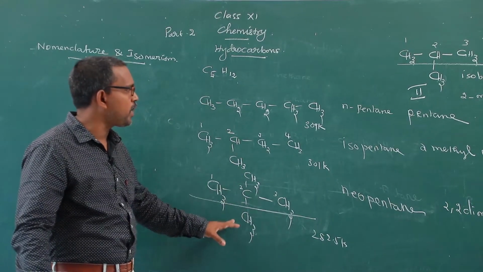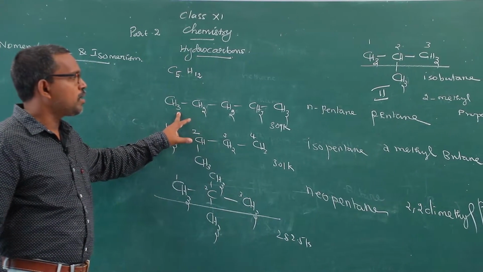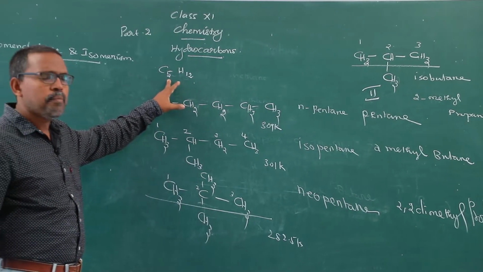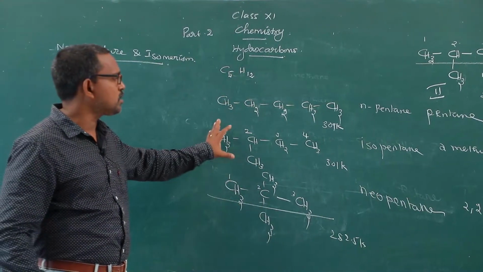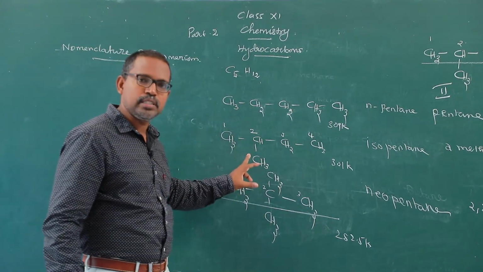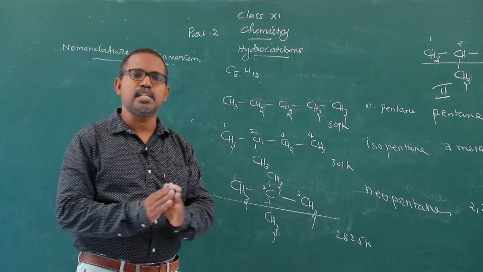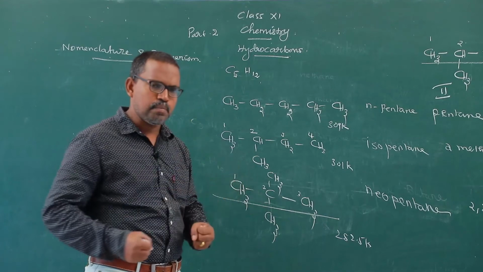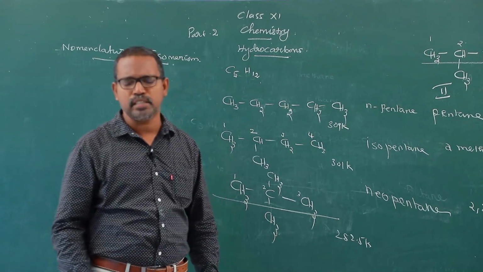One general point, and in some cases a reasoning question is also asked like this: why do normal pentane and isopentane differ in boiling point, though both have the same molecular formula? Because they are isomeric compounds; chain isomerism is possible. Here the straight chain consists of 5 carbon atoms. As the length of the chain increases, the van der Waals force of attraction also increases. With more branches, van der Waals forces decrease and lesser energy is required to break the bond.